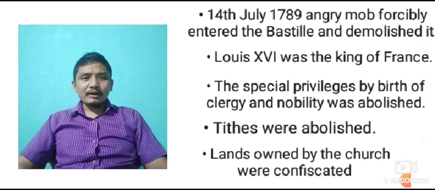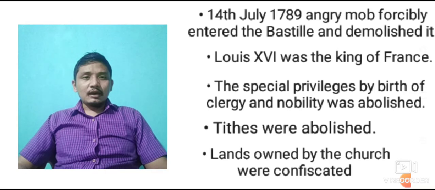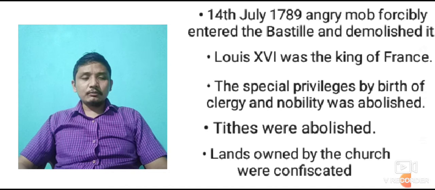Now, what happened after the French Revolution? After the French Revolution, the special privileges by birth of the clergy and nobility were abolished. The nobility and the clergymen had special privileges by birth; they were enjoying a special right, which was that they did not have to pay tax.